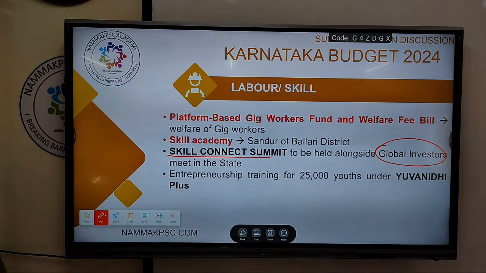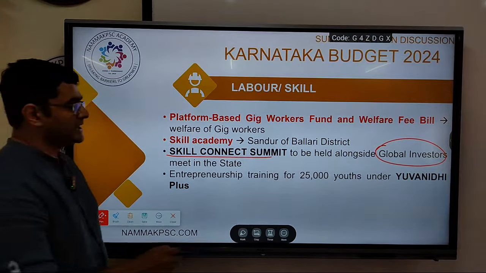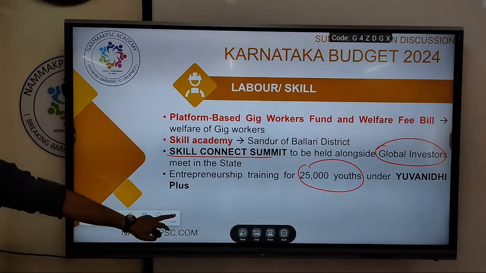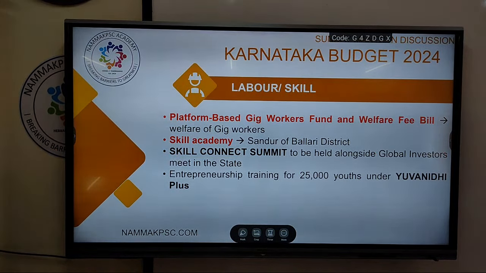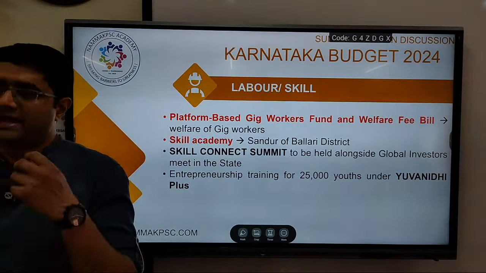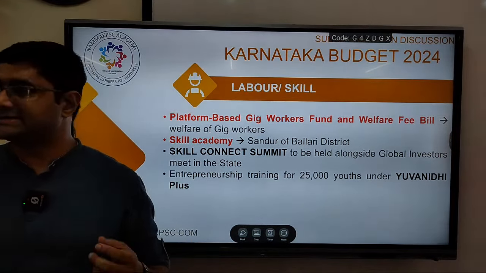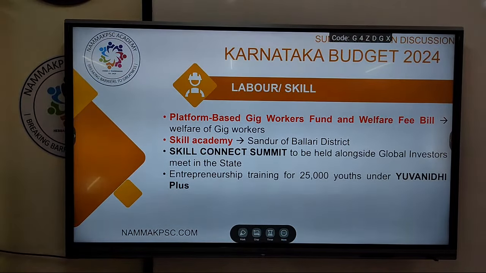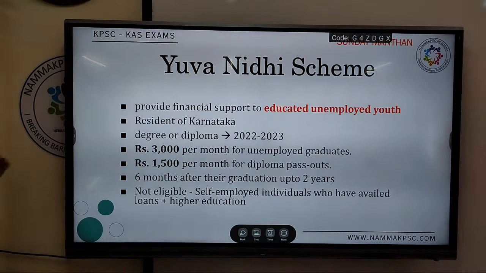Then entrepreneurship training will be done for 25,000 youth under the Yuva Nidhi scheme. So this is to promote skilling in Karnataka. Other than that, these are a few mentions of skill training and skill development that have been given in our budget. Now coming to this Yuva Nidhi scheme, I'll quickly discuss it.